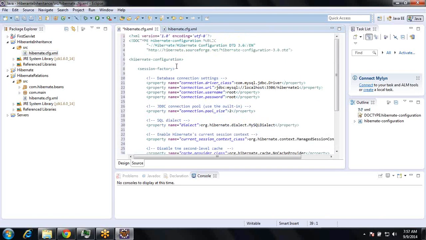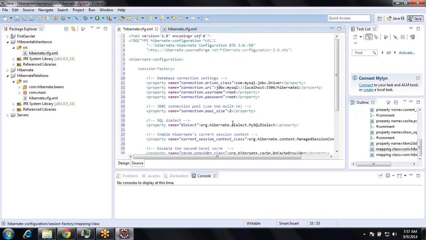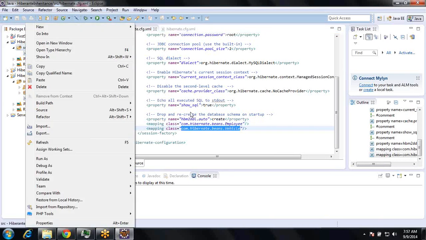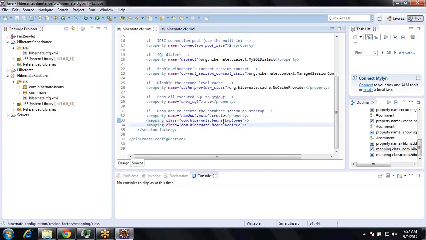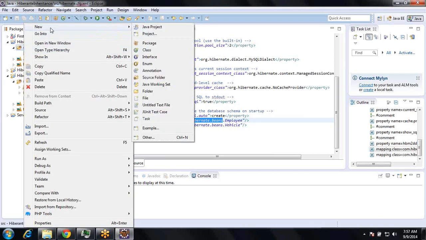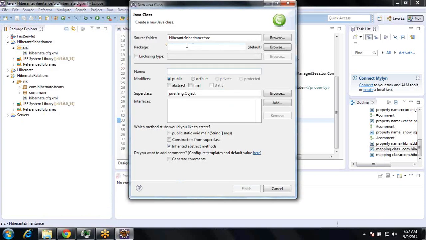Okay. So in my project, the vehicle and employee beans are already declared here. Okay. I don't need to do that. I will create employee and vehicle right now. Okay. So what is the package name? This one. New class, package employee.